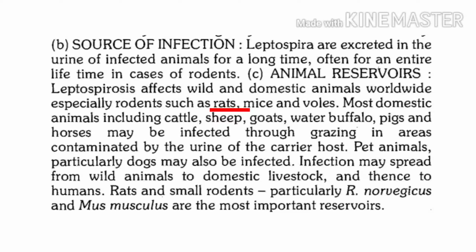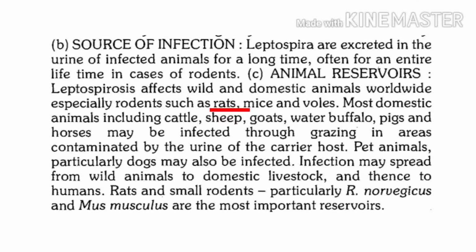Most domestic animals like cattle, sheep, goats, water buffalo, pigs, and horses may get infected while grazing in areas contaminated by urine of the carrier host.